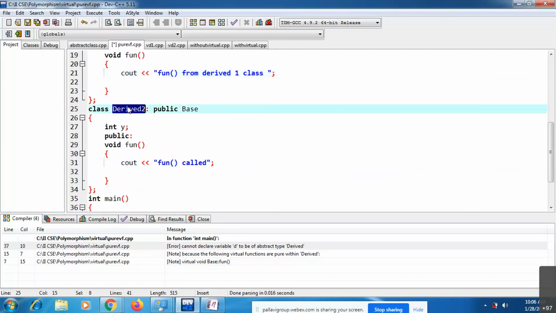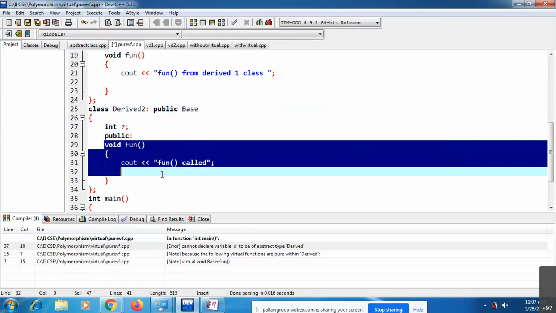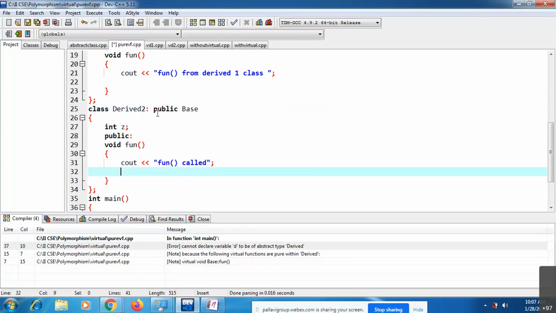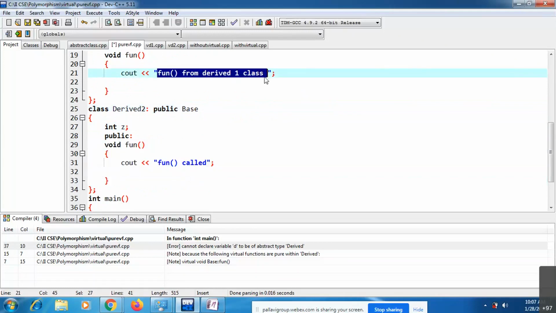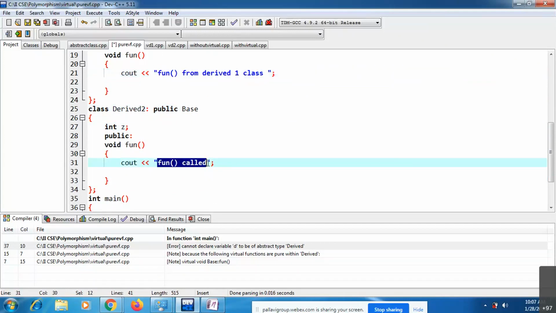The same for derived two: I'm deriving from the base class and overriding the same fun function. I will change the text here to say from the fun function from derived two.